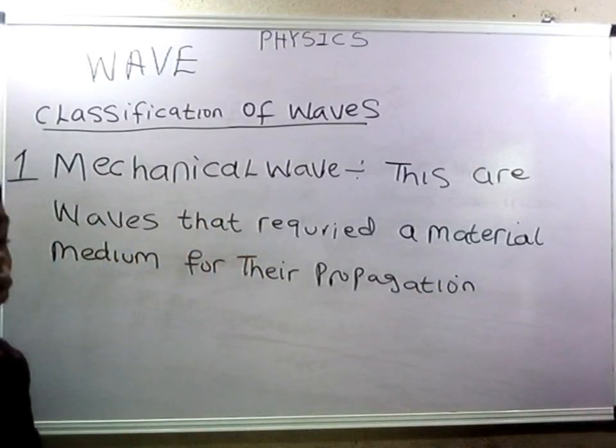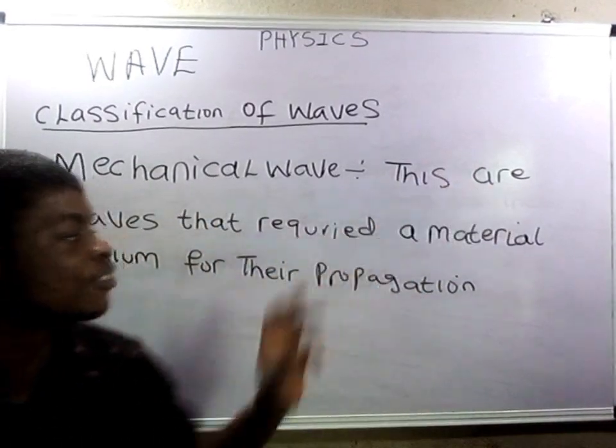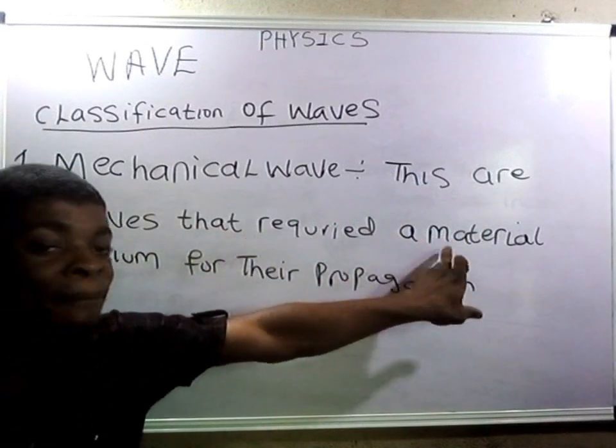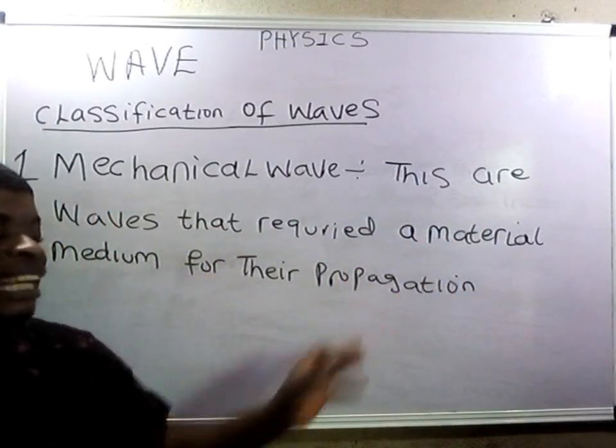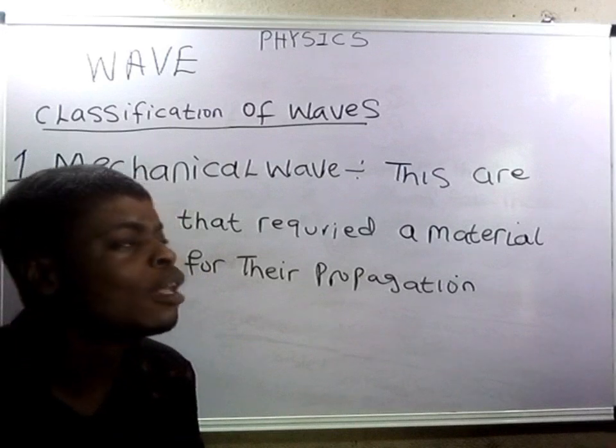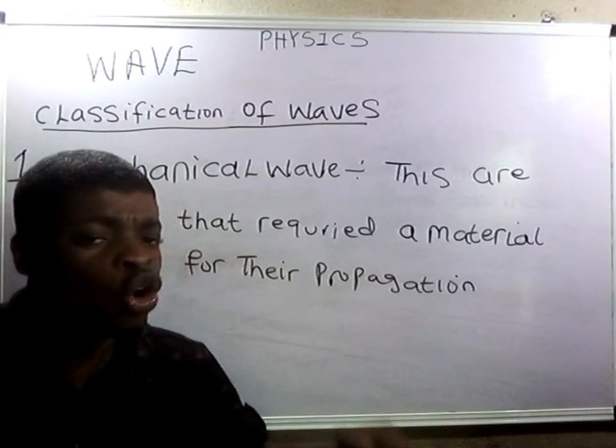So, consider that mechanical waves are waves that require a material medium for propagation, which means that if there's no material medium, a mechanical wave cannot occur.